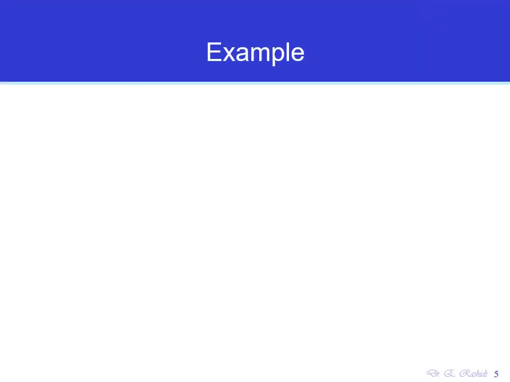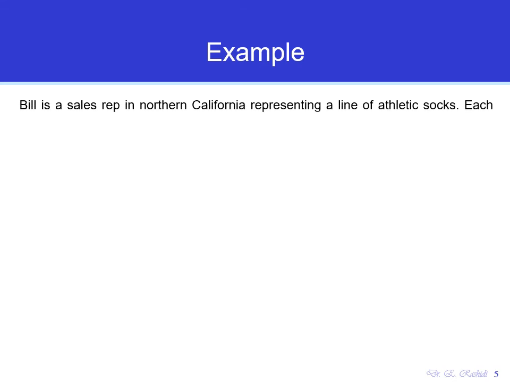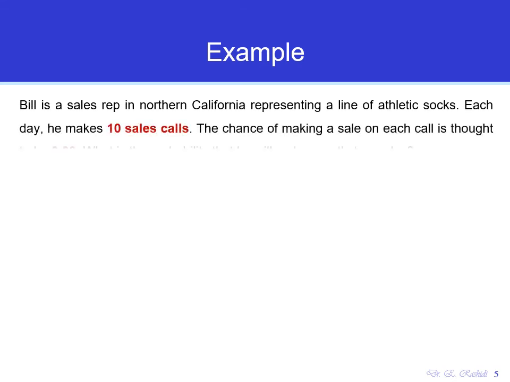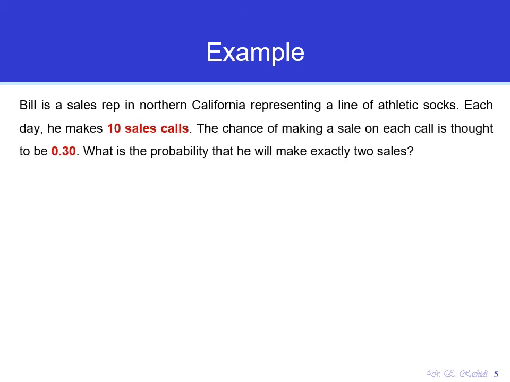Another example. Bill is a sales representative in Northern California representing a line of athletic socks. Each day he makes 10 sales calls. The chance of making a sale on each call is thought to be 30%. What is the probability that Bill will make exactly 2 sales?